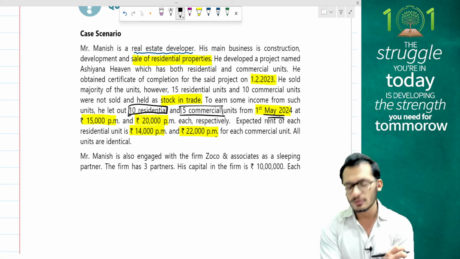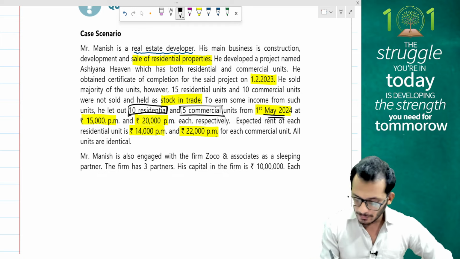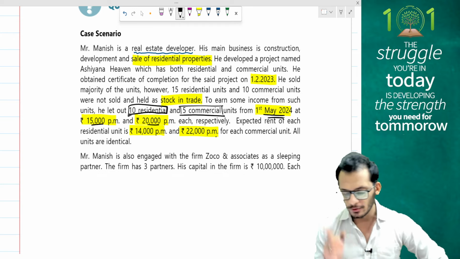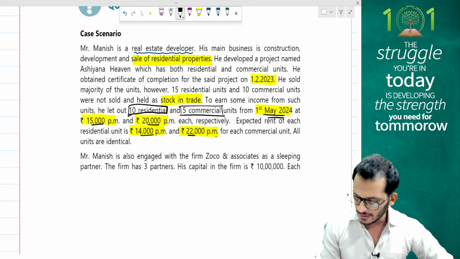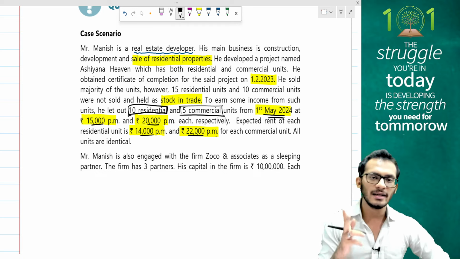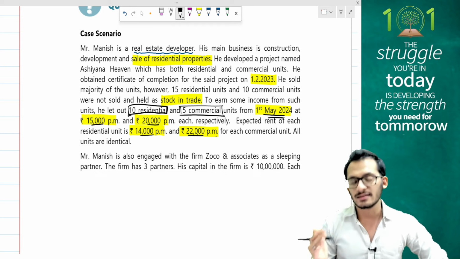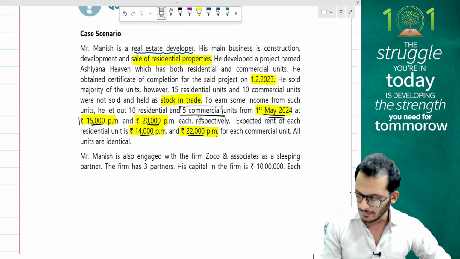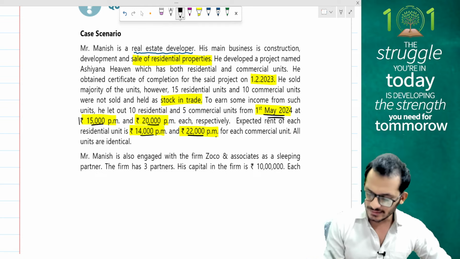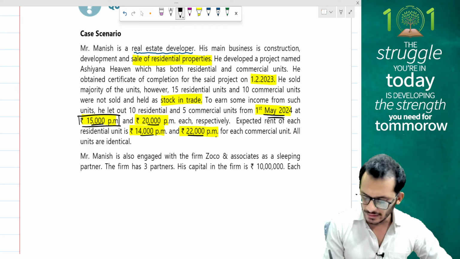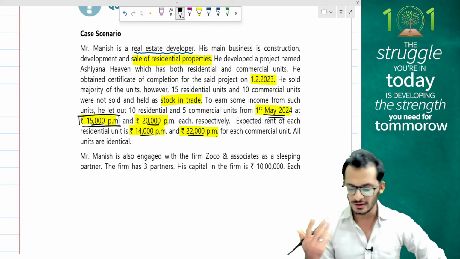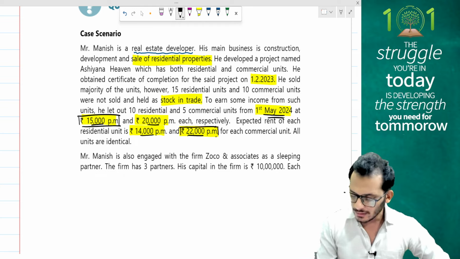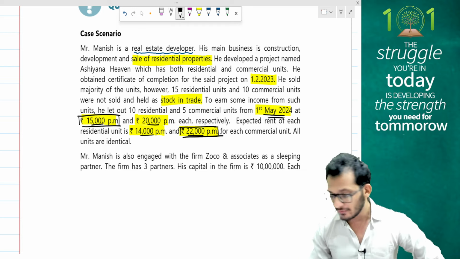Yes, so I'm going to look at those properties, people. Looking at the rental properties, it is 15,000 rupees per month for residential and 20,000 rupees per month for commercial properties, whereas the expected rent is given as 14,000 and 22,000. People, rules of HP, when actual rent and expected rent are given, it is always whichever is higher. So from 15 to 14, 15 stands as my right answer. So I'm going to ignore this 10, I'm going to ignore this 5. I'm going to tell that yes, 15,000 per month is going to be the income which is going to be taxable for the residential units. Whereas when it comes to the commercial units, 22,000 looks more, and therefore that is what I'm going to take into consideration. So with that as a background, people, I think we can fairly answer this question.